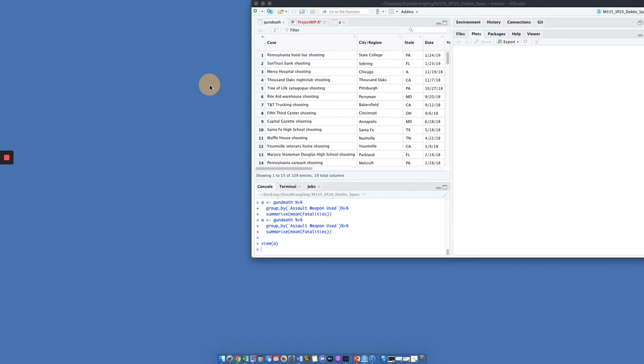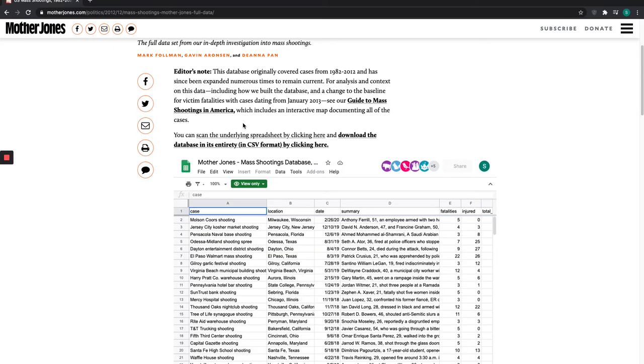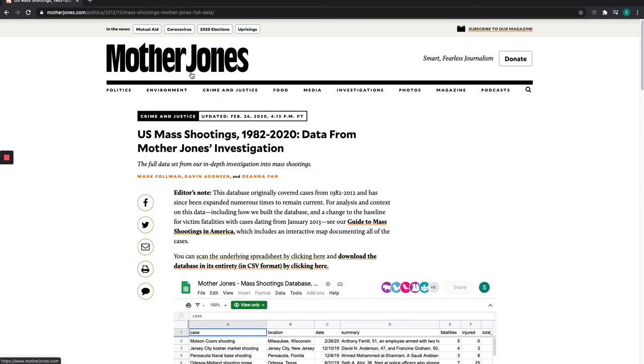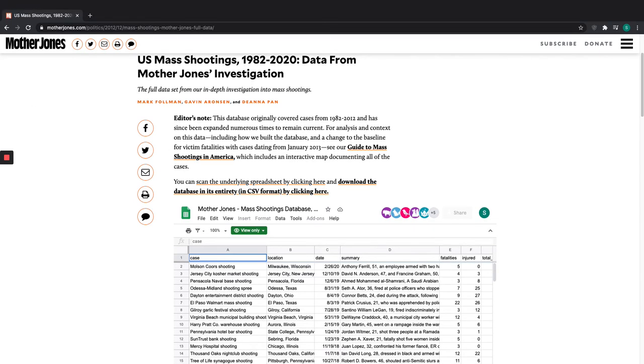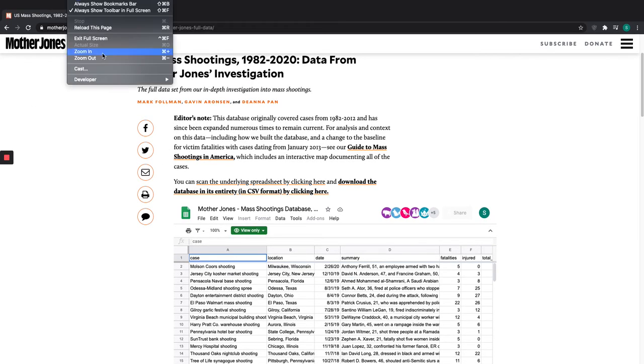So just real quick, what I wanted to do today is look at the Mother Jones mass shooting database. I wanted to cover one question. There are so many that can be gone over here, but I'm going to keep it short and get to the point. I want to know, does having an assault weapon matter? People debate maybe assault weapons should be banned. Now, I'm not taking a political stand, but I want to know, would it make a difference if they were? Does it really matter?